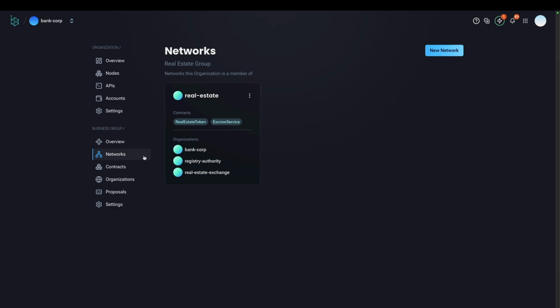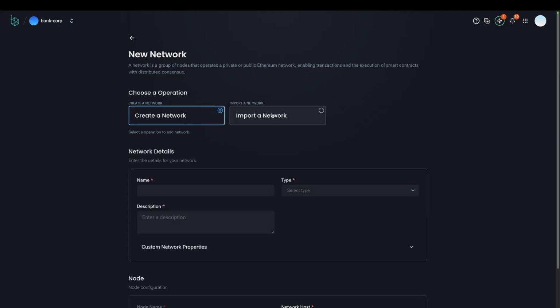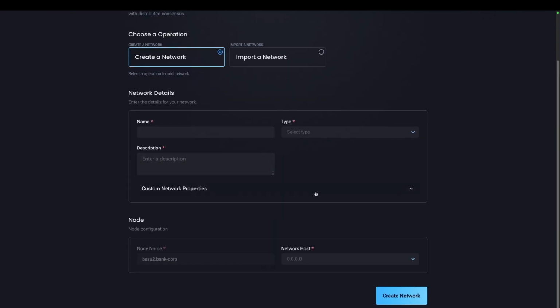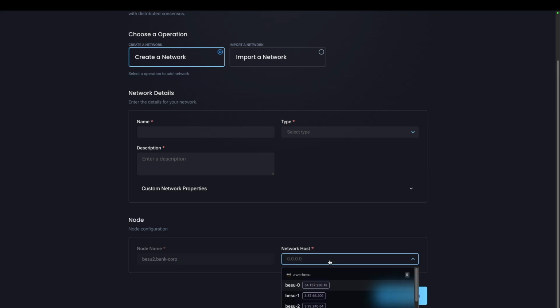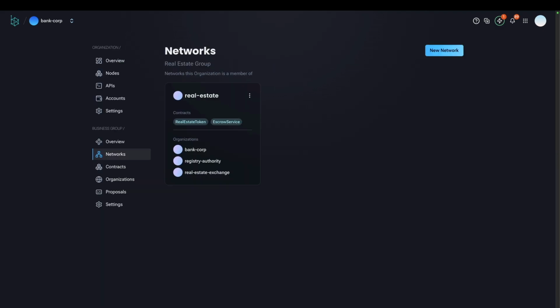If I want to create a new blockchain, I can just click here on new network, and I can either create a new blockchain or import an existing blockchain that was not built with GoBesu. So it has both options. It's really easy. I can select a new node and create a new blockchain from scratch. It's very important to note that when I try to create a new network, it's not created immediately, because as I'm part of a business group, it needs approval from the other organizations.